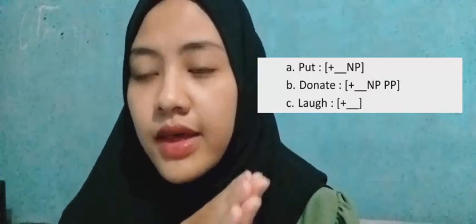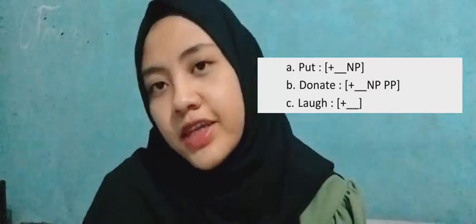Here, put is a form of transitive verb, and then donate is also a transitive verb, and then love is an intransitive verb.